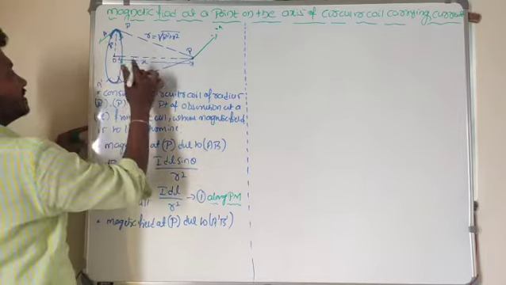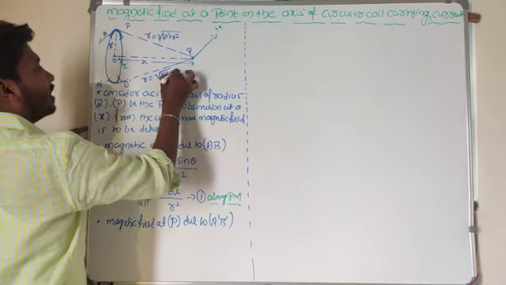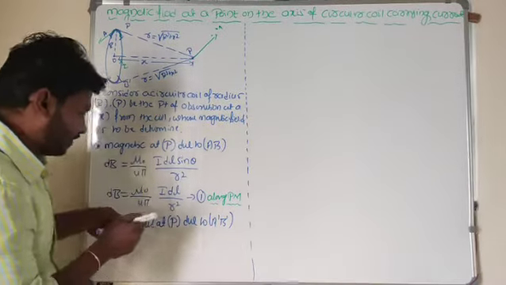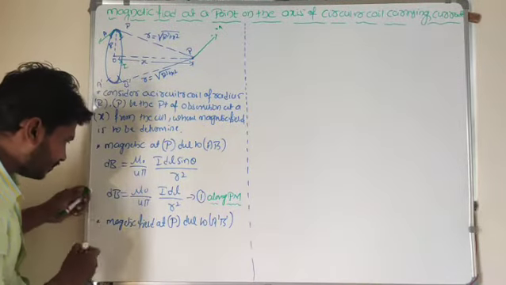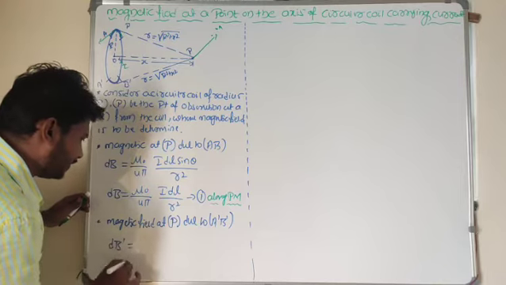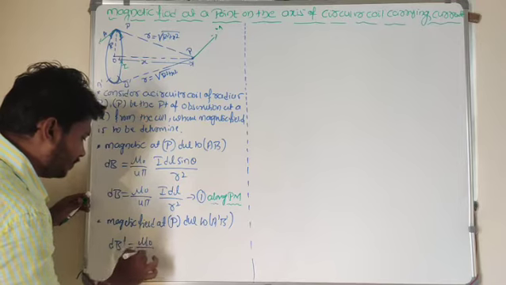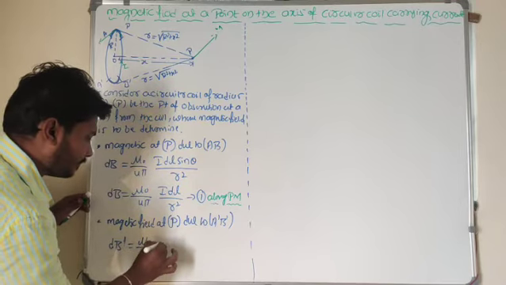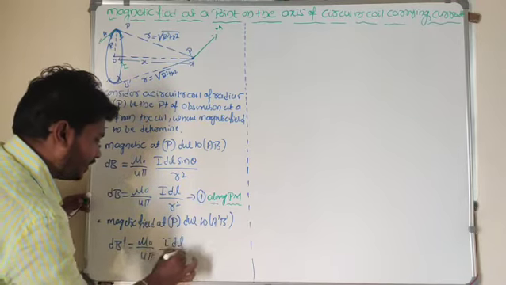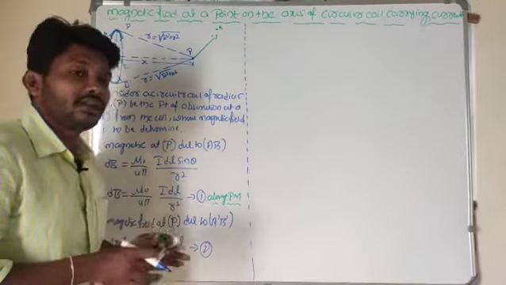This is also x, this is also r. So then same, r is equal to square root of r square plus x square. I will write that same equation here. That equation may be d of B dash is equal to mu naught by 4 pi I into d of L divided by r square. So the same equation I will get.